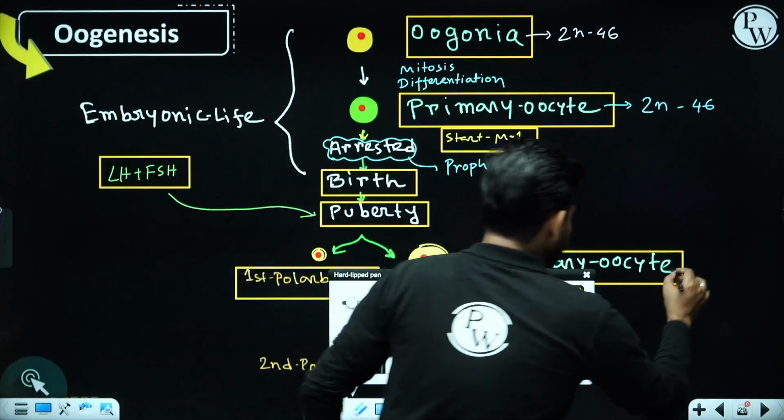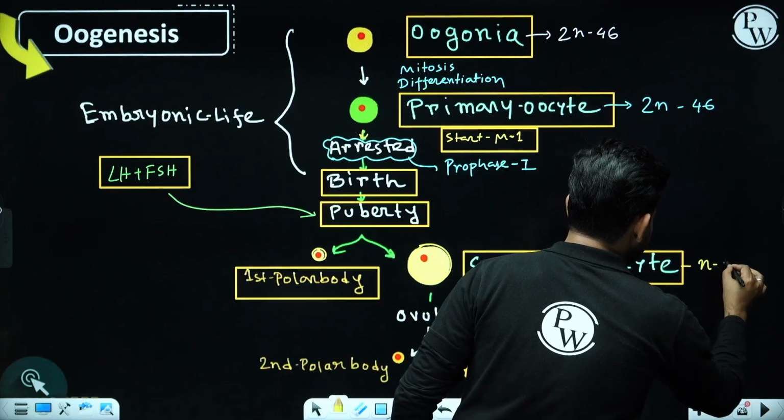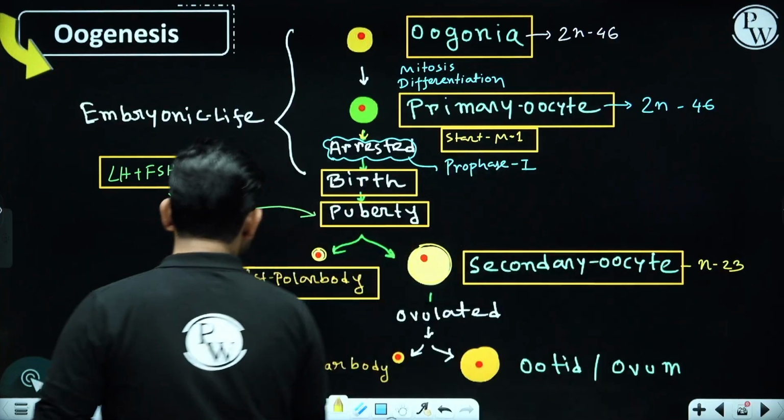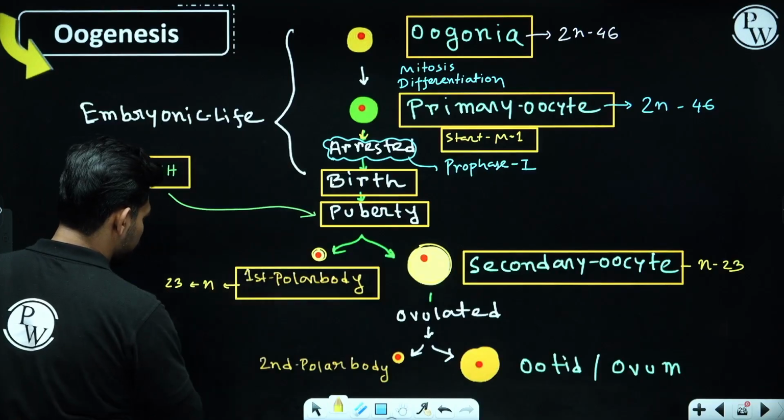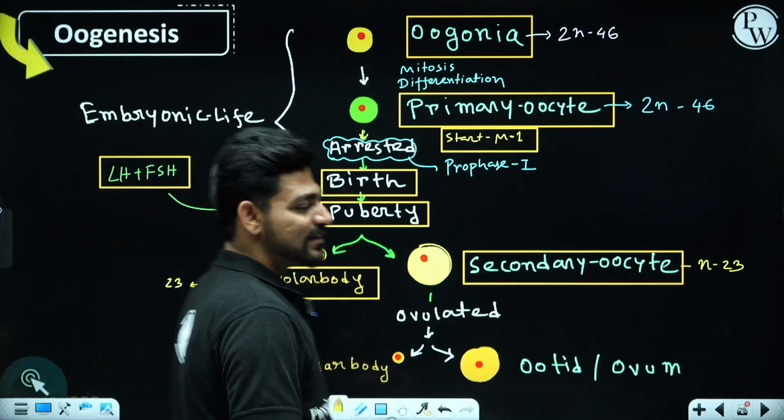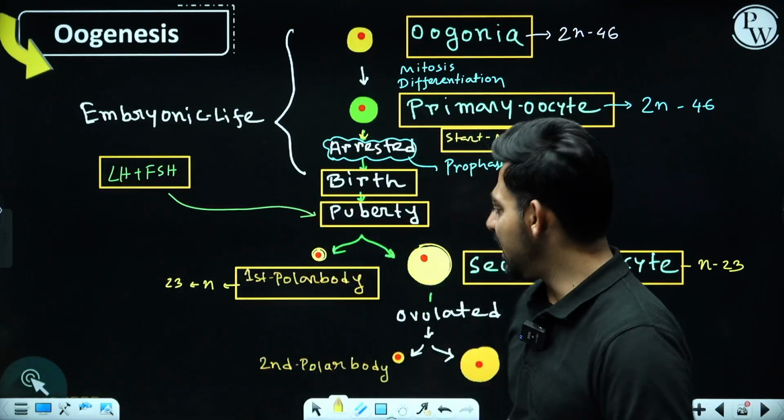The secondary oocyte is haploid in nature with 23 chromosomes. Similarly, the first polar body is also haploid with 23 chromosomes. But why do they vary in shape and size?